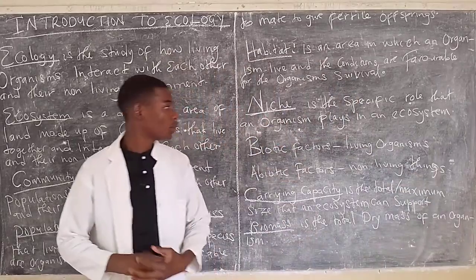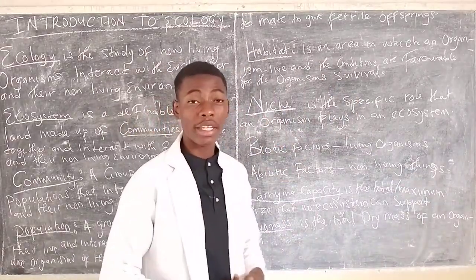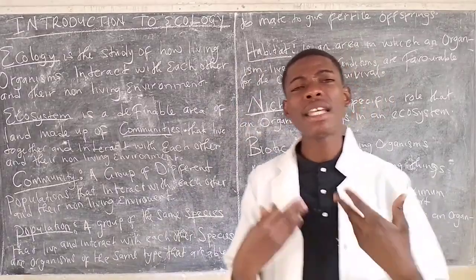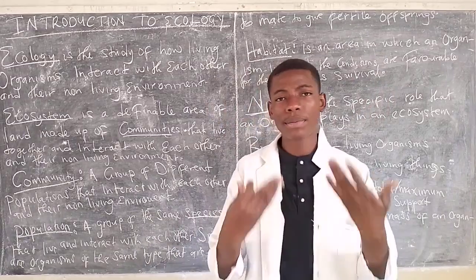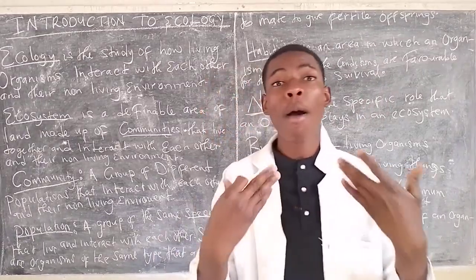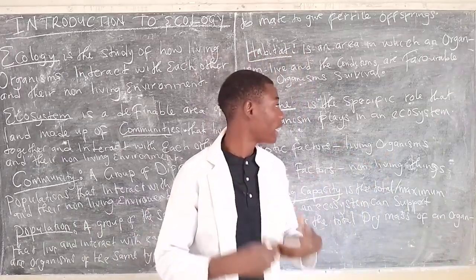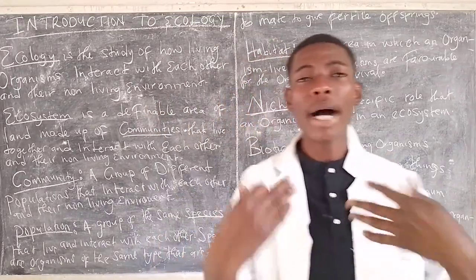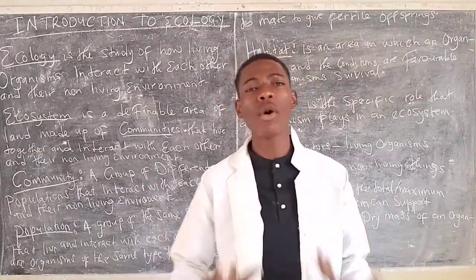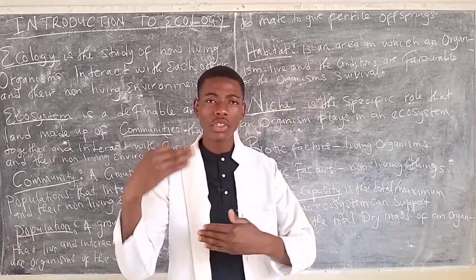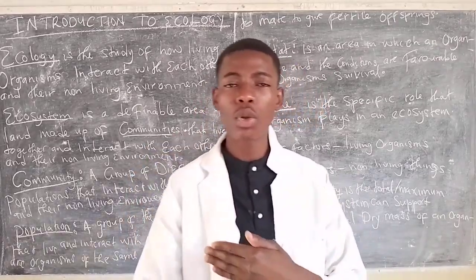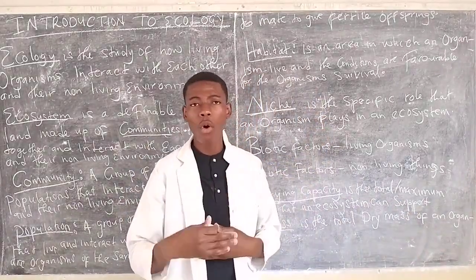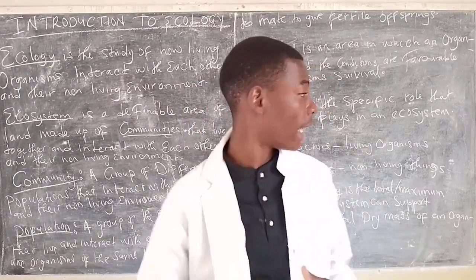Another term that is used in ecology is the niche. So what do you understand by the term niche? The niche is simply the particular or specific role that an organism plays in an ecosystem. For example, we generally know that bacteria are decomposers, and plants are producers due to their ability to photosynthesize. So that is the niche, the specific role that an organism plays in an ecosystem.